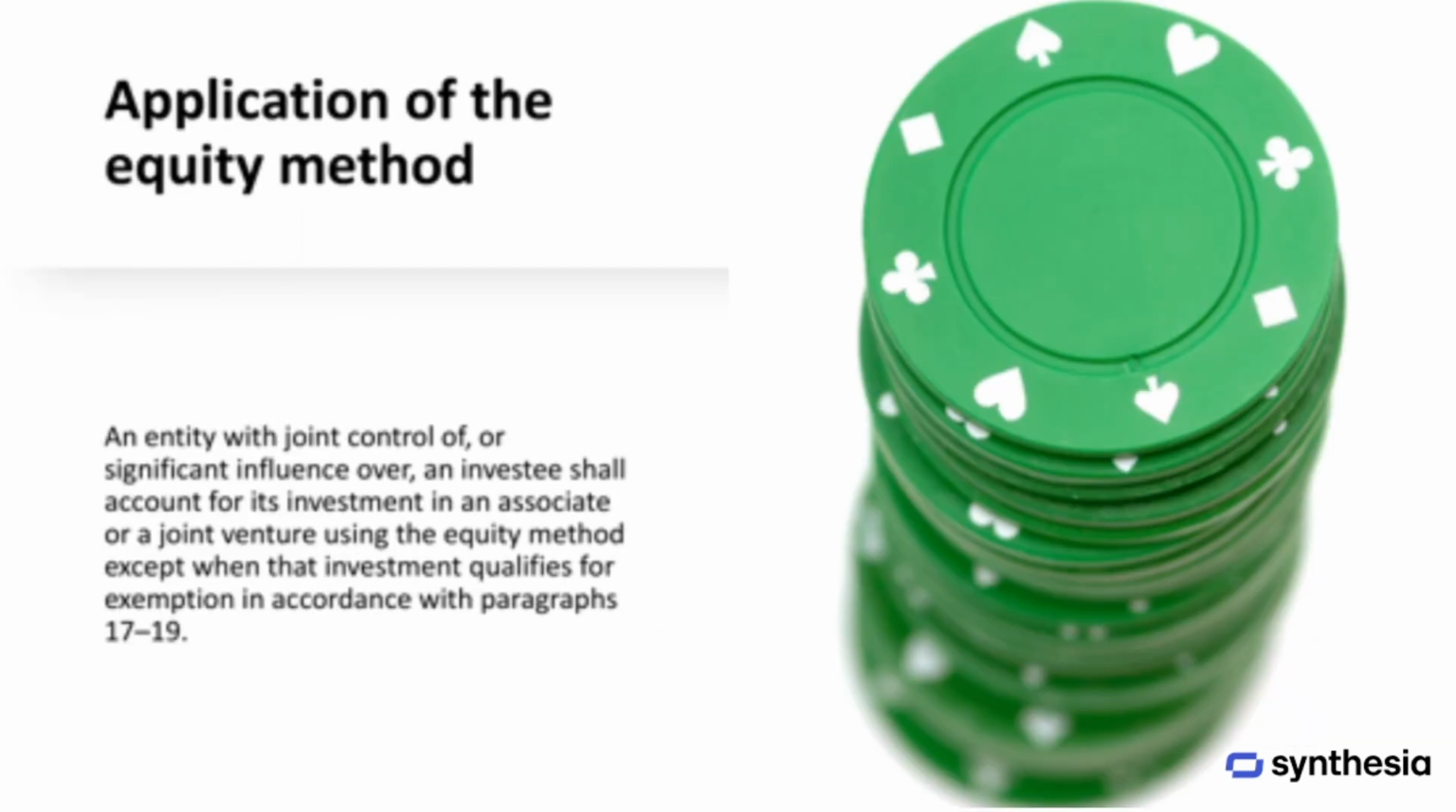When an entity has joint control or significant influence over another company, it must use the equity method to account for its investment in that associate or joint venture. However, there are certain cases where this investment may qualify for an exemption, and in those situations, the equity method does not need to be applied.